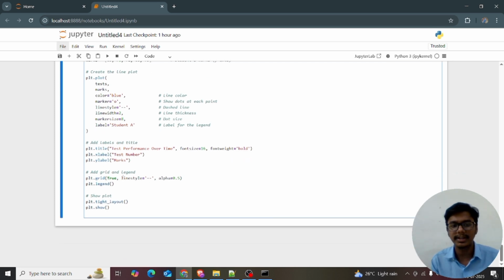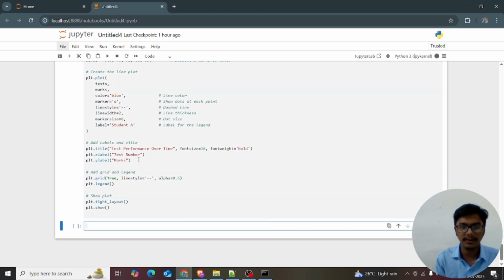I just want to show the grid, right? plt.grid(True, linestyle='--', alpha=0.5). I also want to give the legend, so I'm giving plt.legend, and again I want to show the plot, plt.tight_layout and plt.show. I'm just running this code to show this. Wait for a few minutes.